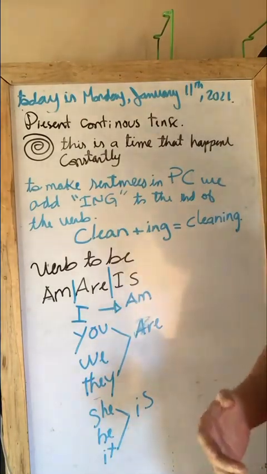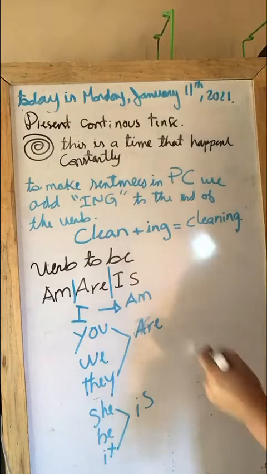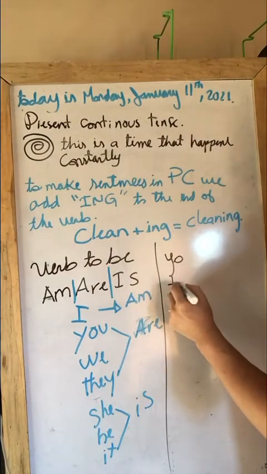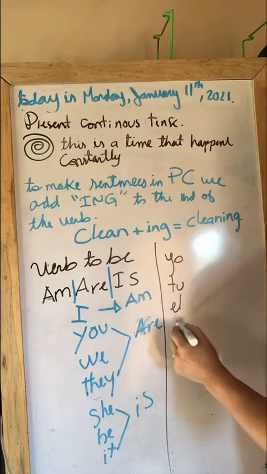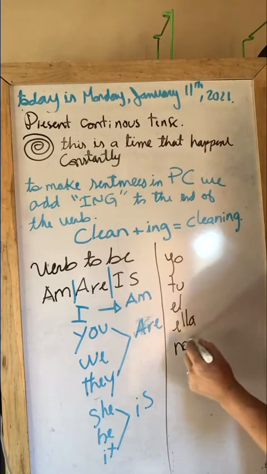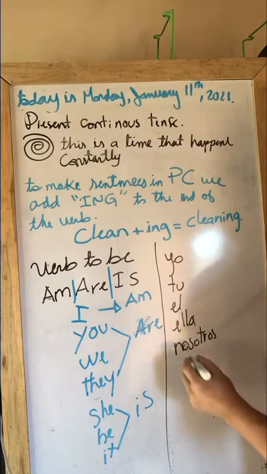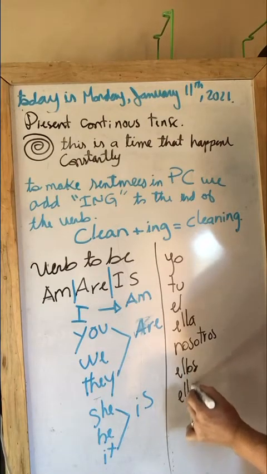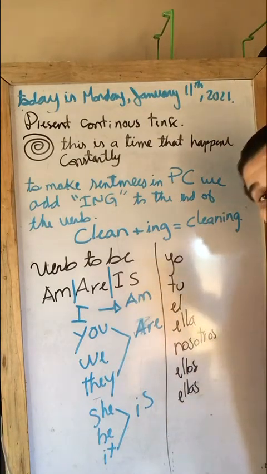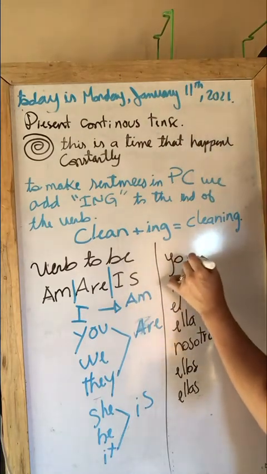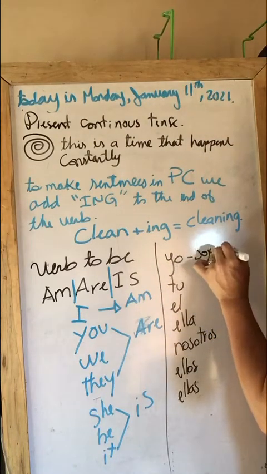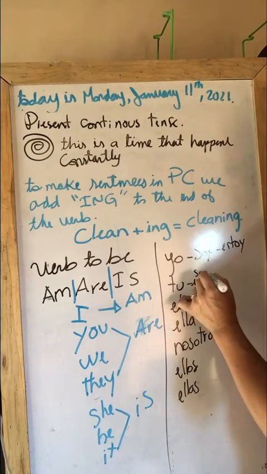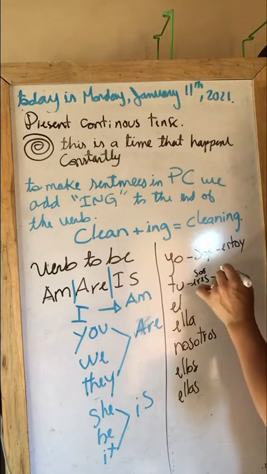But in Spanish, we have kind of the same, but they're a little different. If we're writing here, yo, tú, él, ella, nosotros, vosotros, some people use it, ellos, ellas. So it depends on what the situation is, because you can say soy o estoy. Tú eres o sos, depends on the country, or estás.